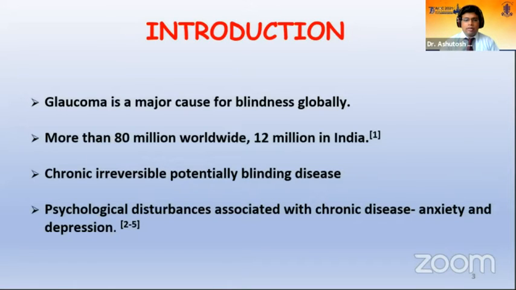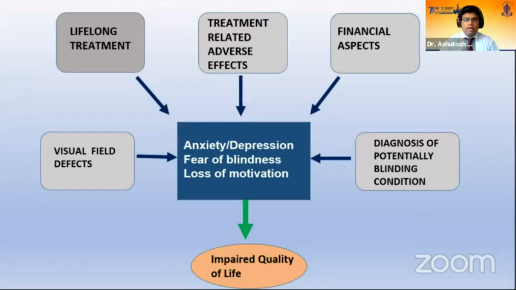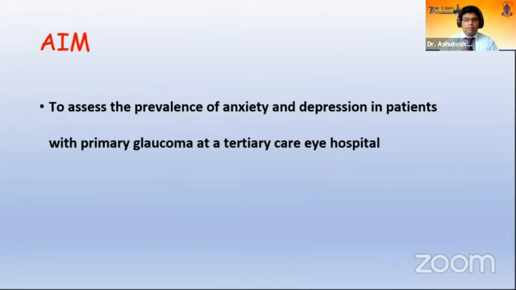As with other chronic diseases, glaucoma was also found to be associated with psychological disturbances such as anxiety and depression. Various factors such as visual field defects, chronic lifelong treatment, and treatment-related adverse effects such as the ocular surface disorders caused by anti-glaucoma medications contribute. And in a country like India, the financial aspects are also important, as well as a diagnosis of a potentially blinding condition can instill fear and anxiety in patients with glaucoma, which can ultimately lead to impairment of quality of life. Hence, it was essential to monitor and assess the prevalence of psychological disorders in patients with glaucoma, which was also the aim of our study.